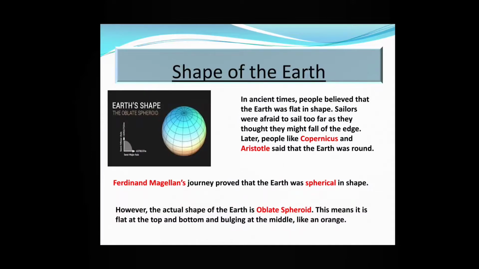Shape of the Earth. In ancient times, people believed that the Earth was flat in shape. Sailors were afraid to sail too far as they thought they might fall off the edge. I will explain why sailors were afraid.